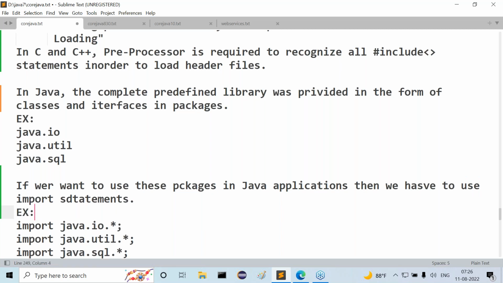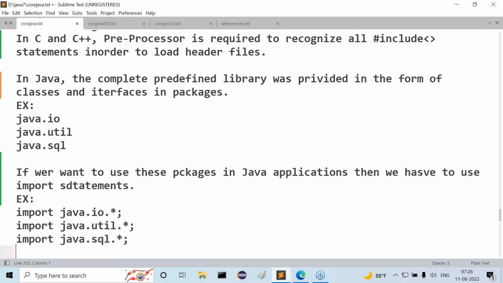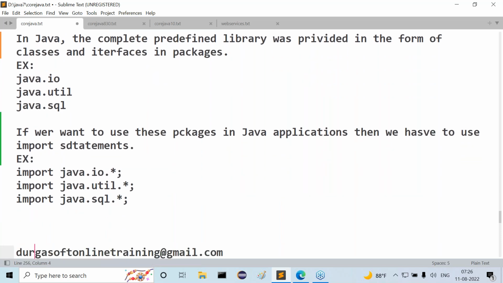For example: import java.io.*, import java.util.*, import java.sql.*.